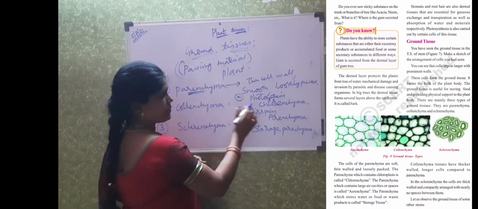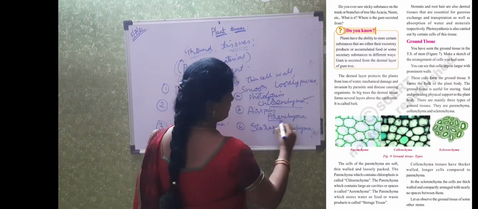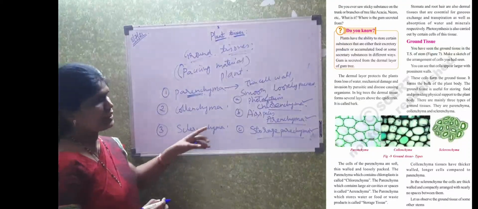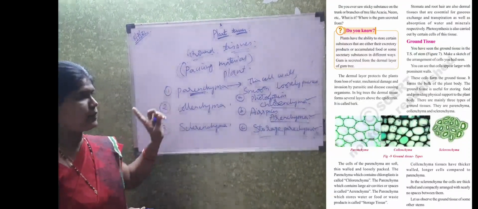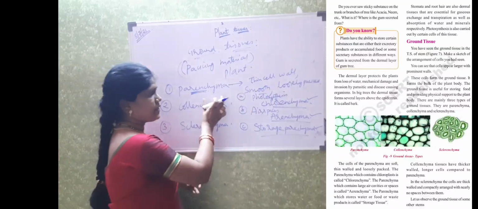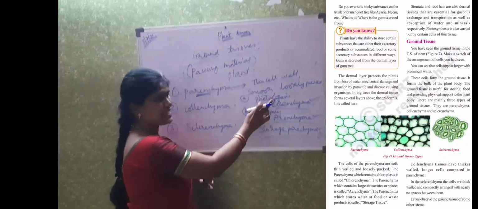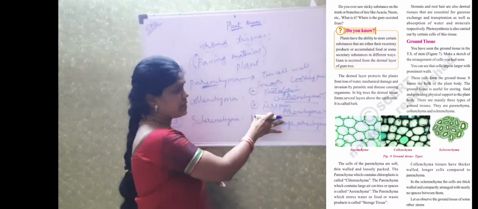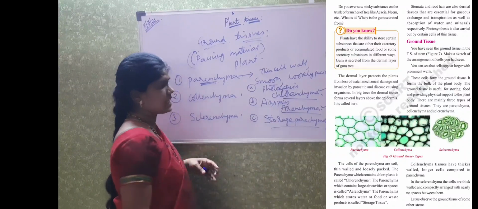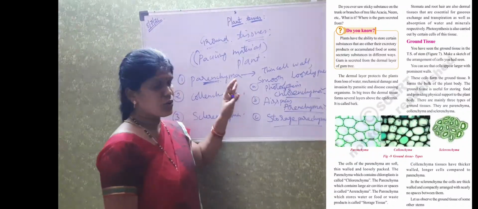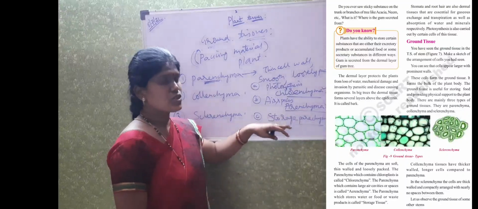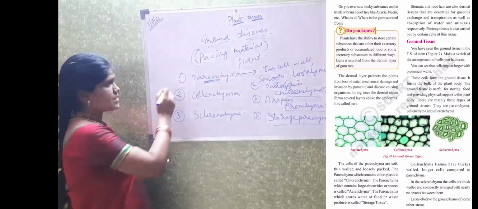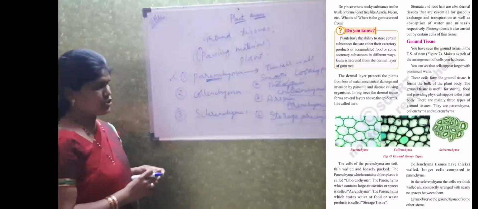So parenchyma is divided into chlorenchyma, aerenchyma, and storage parenchyma, depending upon the particular function in that plant. If it is carrying out photosynthesis, then that is called chlorenchyma. In certain plants it is filled with air, and that type of parenchyma is called aerenchyma. If the parenchyma stores food material, then that is called storage parenchyma. So this is about the parenchyma, which is the first type of ground tissue.